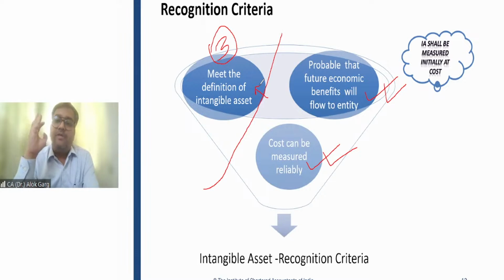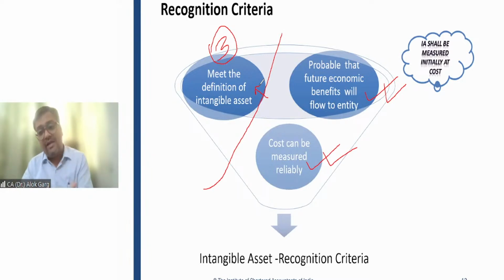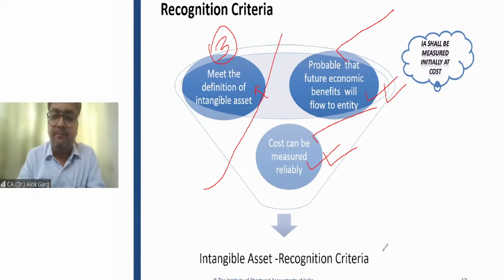So future economic benefit is probable. Yes. Cost can be measured reliably. Yes. Whether it meets the definition of intangible asset means whether it is without physical substance. Is it identifiable? Is it non-monetary? Is it having a physical substance or not? If it is not having a physical substance, then it will be recognized as an intangible asset, provided future economic benefits are probable and cost can be measured reliably. Right, friends?